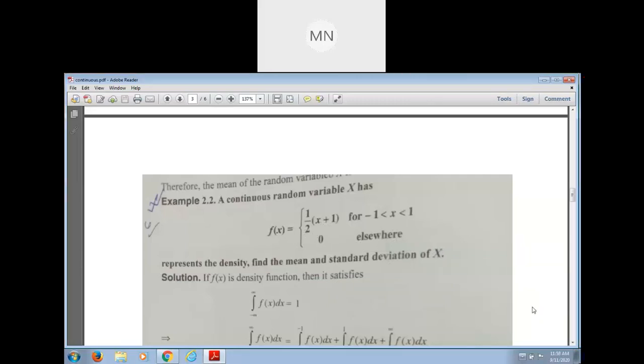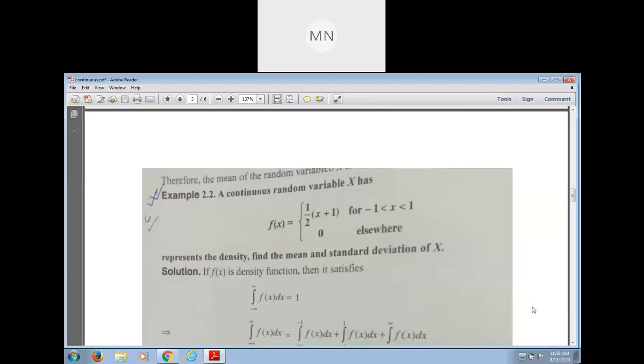Finding the mean means you have to find the expectation. After that, you have to find the standard deviation. To determine the standard deviation, first you have to find the variance. Then, taking the positive square root of variance, you will get the standard deviation.